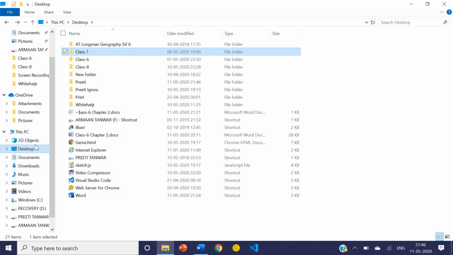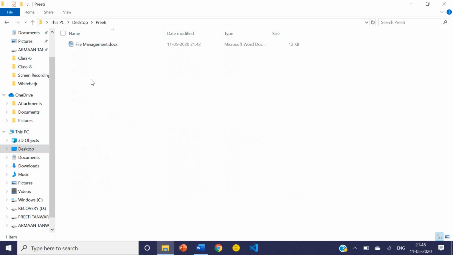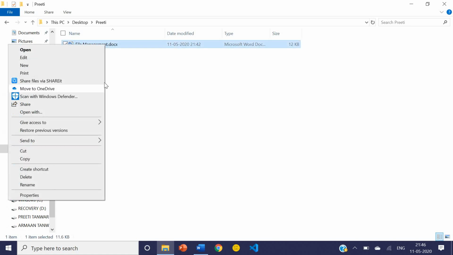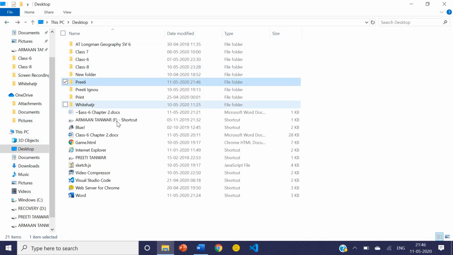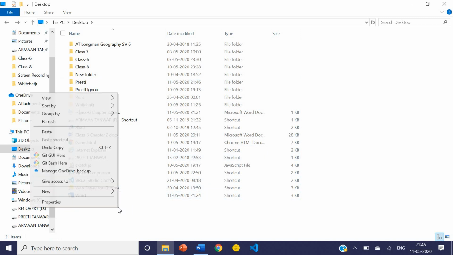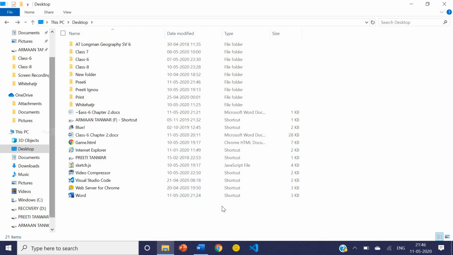Okay. So first, where is the file? First again we will go to the desktop. Okay, in the desktop the file was in the Preeti folder. So I am going to cut from here. Cut. Now we will try to paste. Where do I want to paste it? On the desktop directly. Okay. Right click and paste. Now the file is pasted.